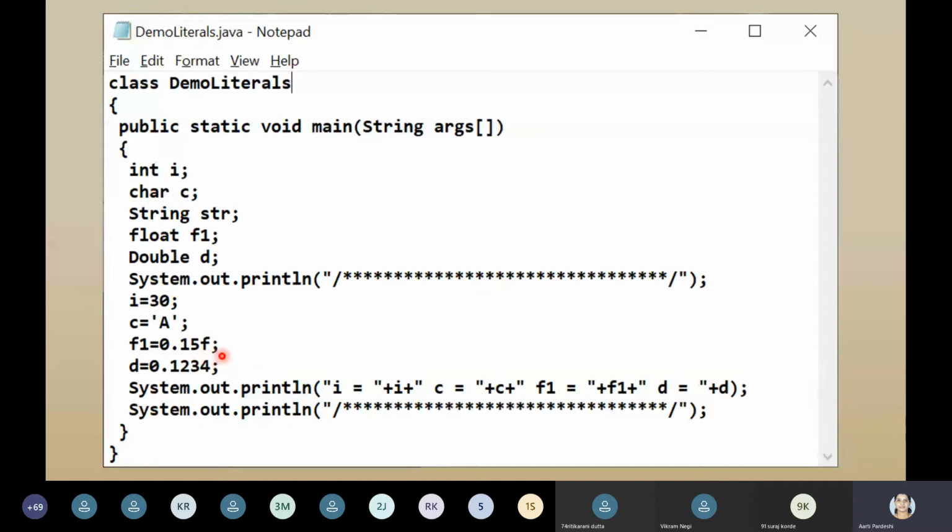The compiler will come to know that this is a floating point value. f is not used as a variable name, since variable names cannot be keywords, so here we can't write float f, we will get a syntax error. That's why I have written f1, just to separate it out. So f1 is equal to this, d is equal to 0.1234, System.out.println.